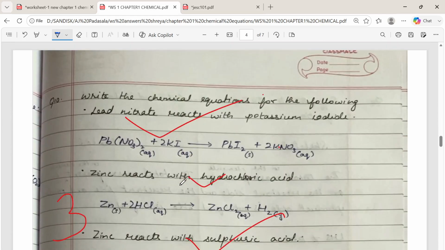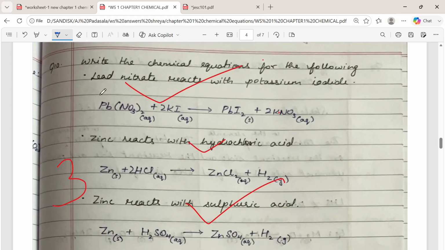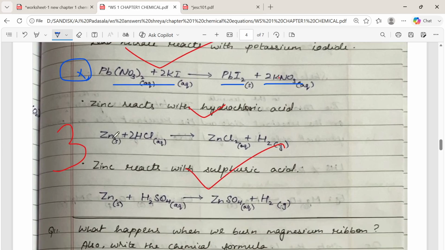See, the answer is, for the first reaction, lead nitrate reacts with potassium iodide. It forms lead iodide and potassium nitrate. This is the proper chemical equation. And for the second question, zinc plus HCl gives zinc chloride and H2. And zinc plus H2SO4 gives ZnSO4 plus H2. Okay, this is the answer.